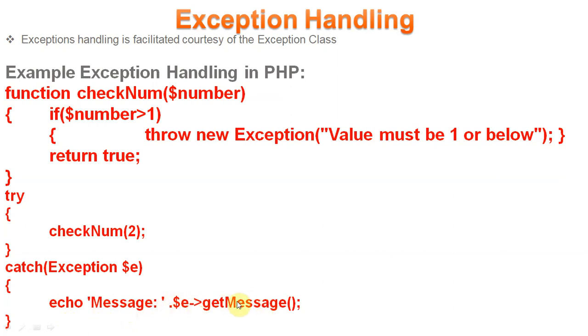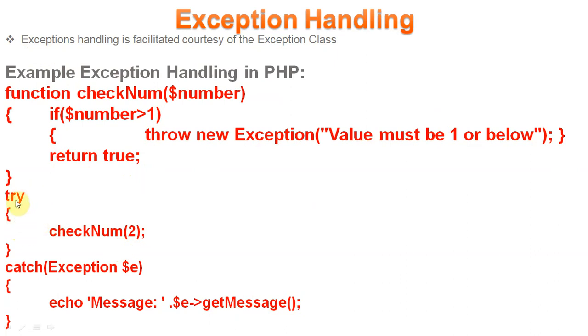So $e->getMessage(). This is the exception, and as we have mentioned here, getMessage automatically gets the message which is inside the exception. We have already given "Value must be 1 or below". So getMessage will return this message, and this message will be flashed on our screen. Otherwise it will return the true value. So this is the program of exception handling.